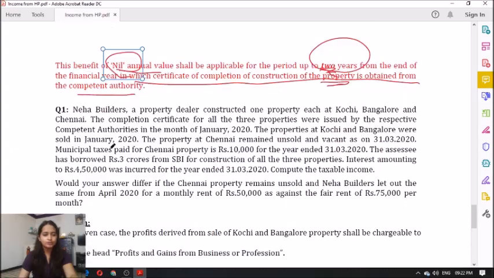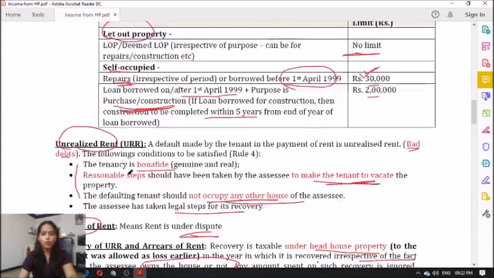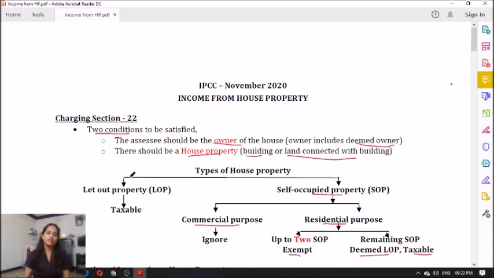Just go through it. Okay. I hope everyone is clear with the concept for income from house property.